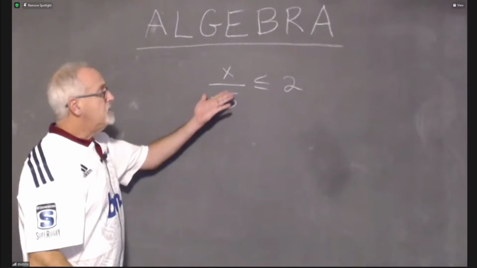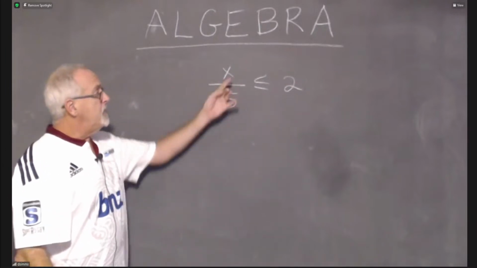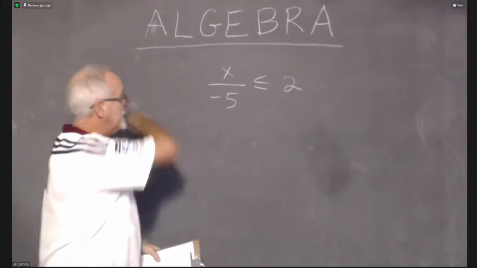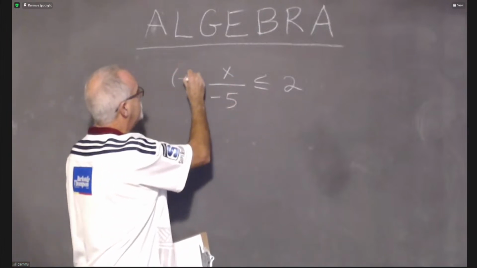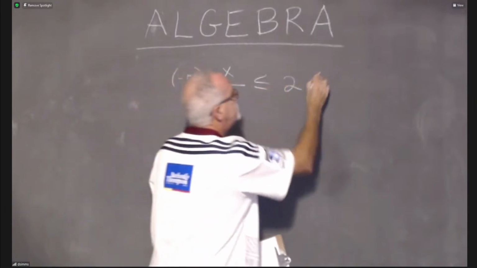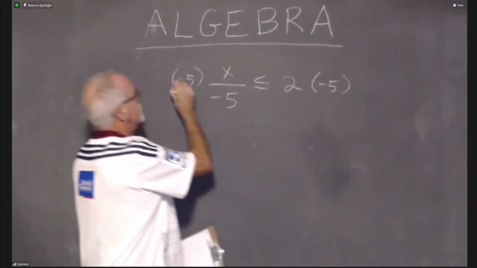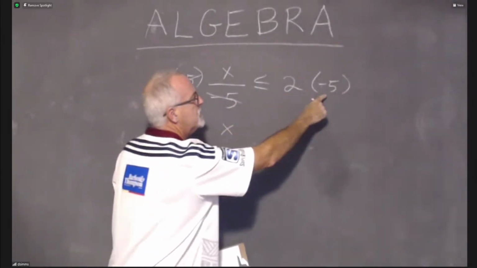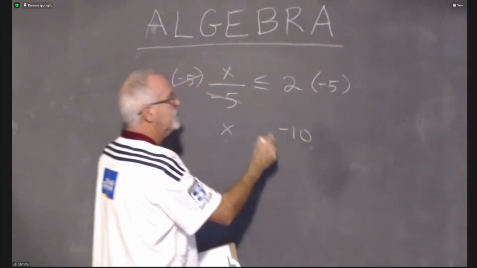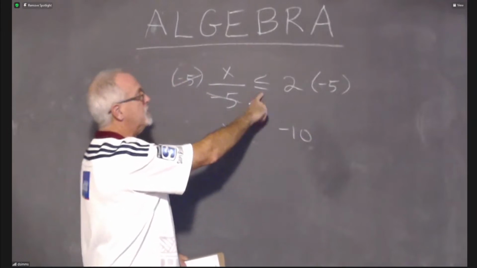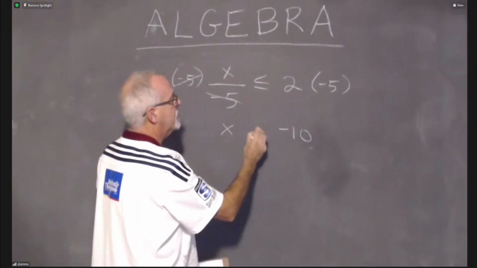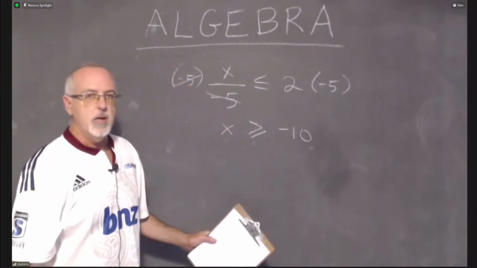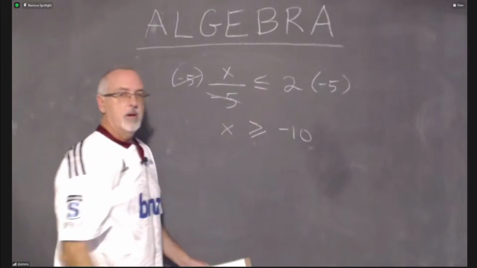What do I do? This is not a very big algebra. My x is not alone. We want it alone. My x is being divided by a -5, so I do the opposite, which is to multiply by -5. These cancel. My x's alone. 2 times -5 is -10. The symbol has to turn backwards because I multiplied both sides by a negative number, so it is now greater than or equal to. The or equal to doesn't change. The less than turned into a greater than.